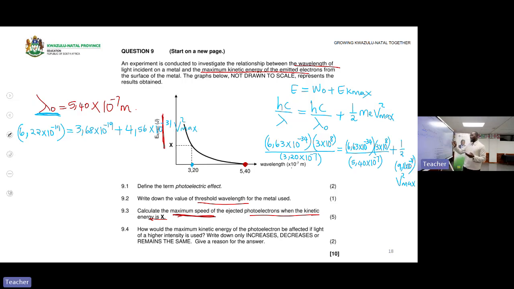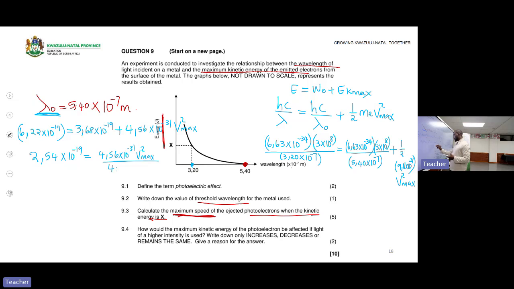Now I subtract these two: 6.22 minus 3.68, I'm getting 2.54 times 10 to the power of -19. The 2.54 is the result of taking 6.22 times 10 to the power of -19 and subtracting the work function, which equals the kinetic energy part. So now I have 4.56 times 10 to the power of -31 v squared max.